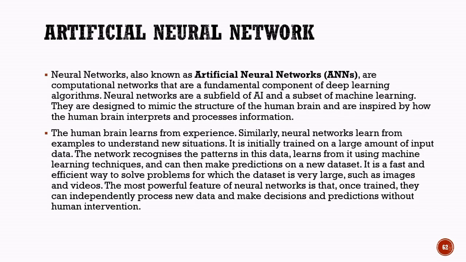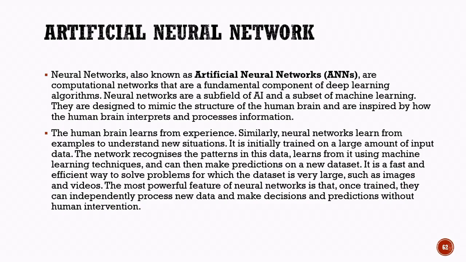Artificial Neural Network. Now let us understand artificial neural networks, commonly known as ANNs. Artificial neural networks are one of the most important components of deep learning. They are computer models designed to imitate the way the human brain processes and learns information. Just as the human brain consists of billions of interconnected neurons, an ANN consists of interconnected artificial neurons that work together to process data and solve problems.